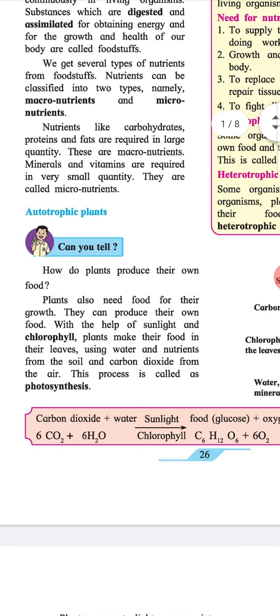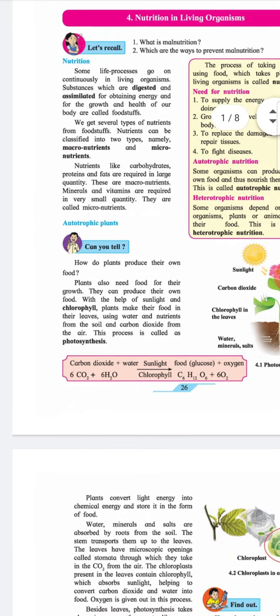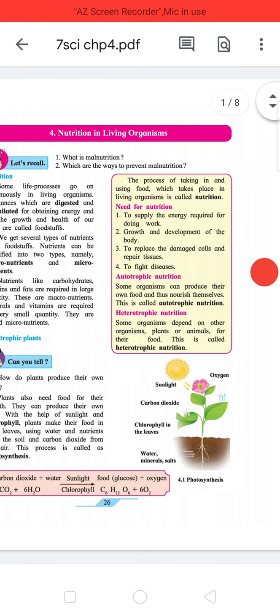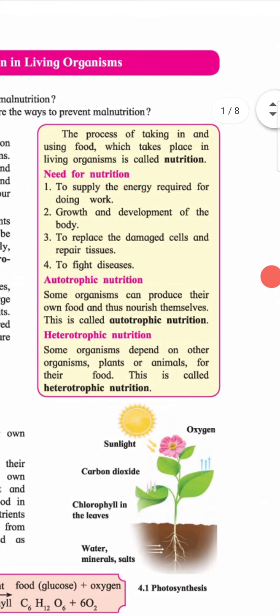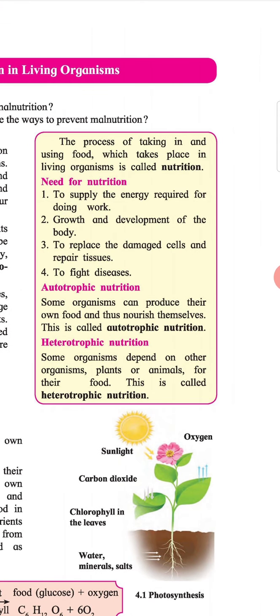Plants also need food for their growth. They can produce their own food. With the help of sunlight and chlorophyll, plants make their food in their leaves using water and nutrients from the soil and carbon dioxide from the air. The process is known as photosynthesis. Box: The process of taking in and using food which takes place in living organisms is called nutrition.